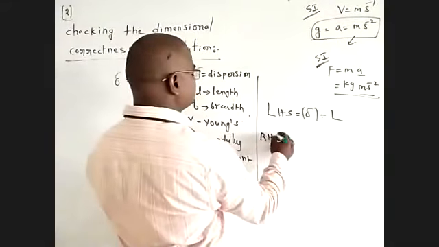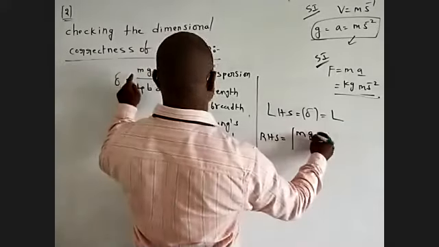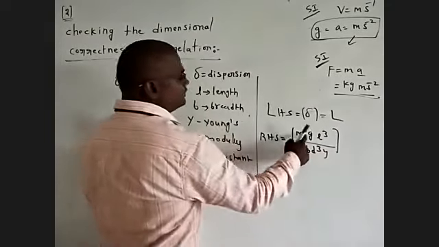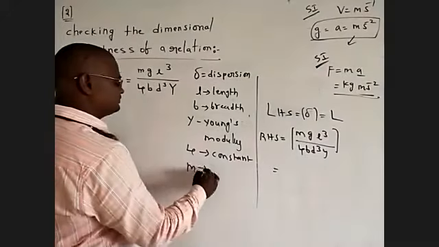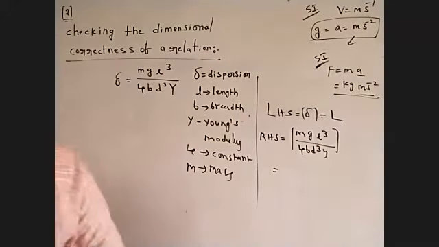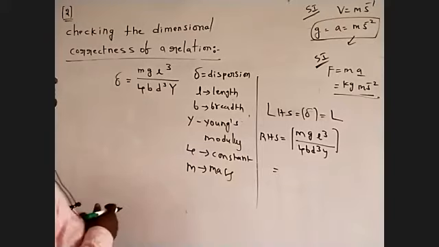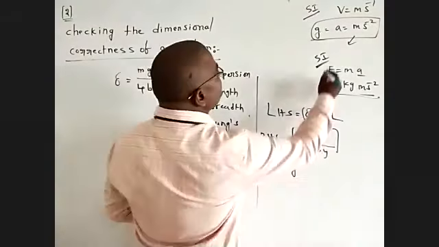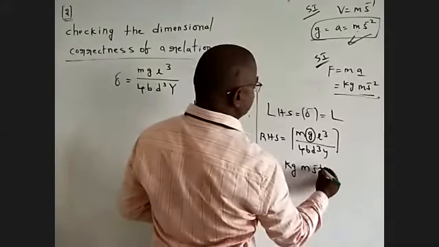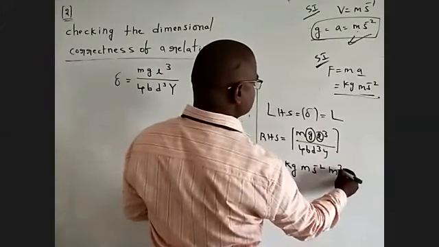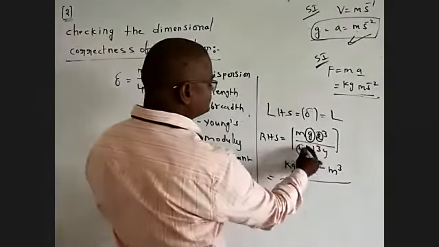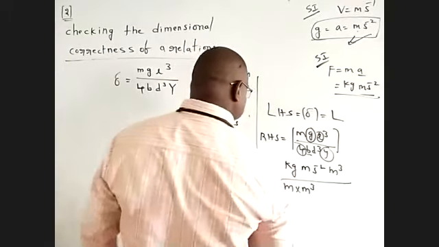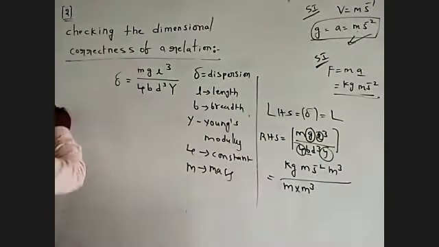Next, the RHS side is equal to m g L cube by 4 b d cube Y. M means mass, the unit of mass is kg. Acceleration due to gravity is meter second power of minus 2. Length means meter cube. 4 is constant, take it out. b means breadth, meter. d cube is meter cube. Young's modulus.